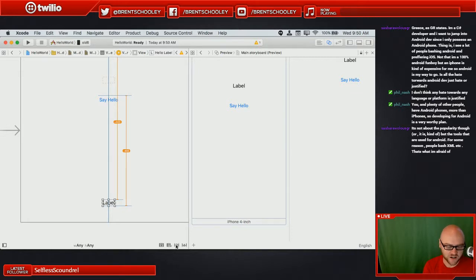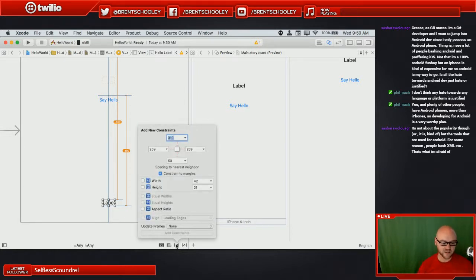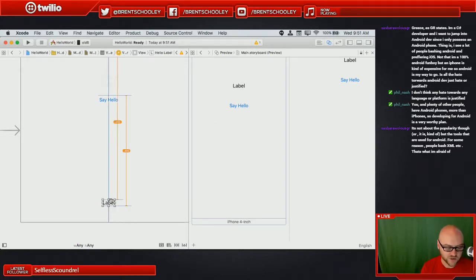And I've got some options, and that leads me to my next point of showing you what the different tools down here are. And this one here looks like something out of Star Wars, and if we click that guy, we get this little pop-up that tells us a bunch of things. This tells me what types of new constraints I can add. And this is set spacing to nearest neighbor. We can do different widths and heights and that sort of thing. This is the pin controller. We actually want to take a look at this guy here. This one is the resolve button.